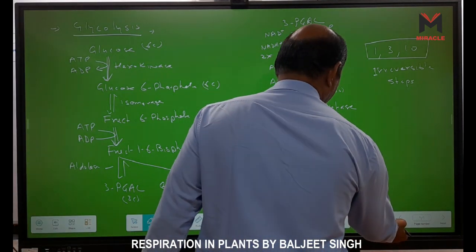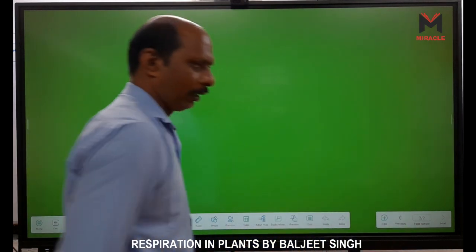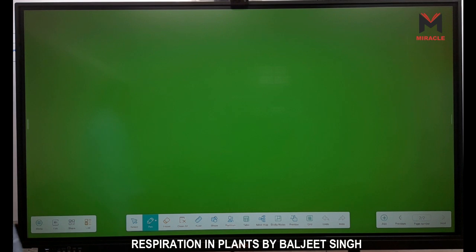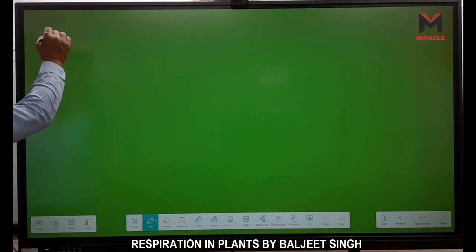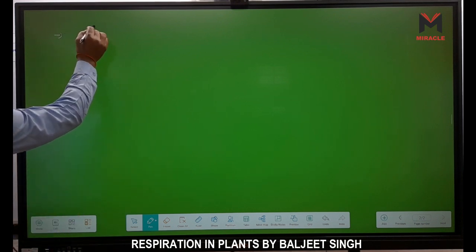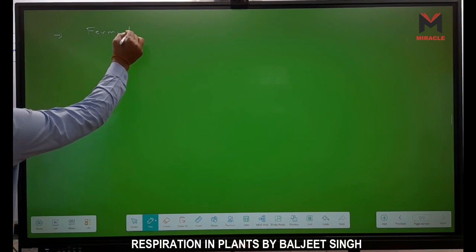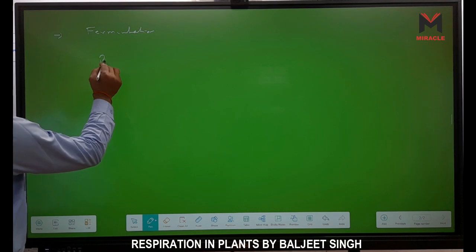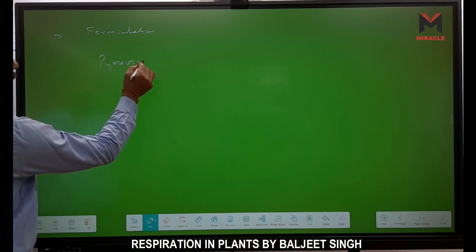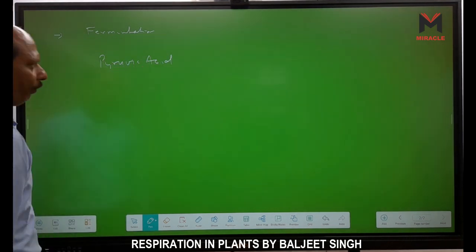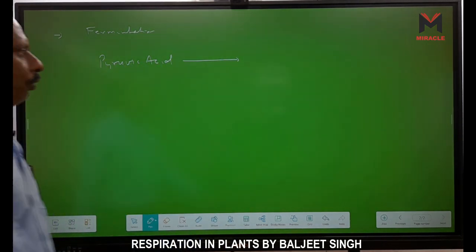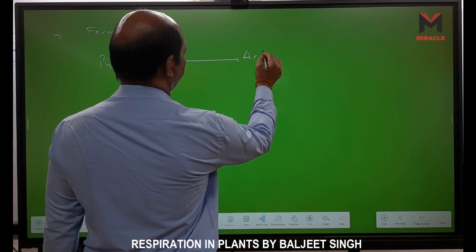Now this pyruvic acid undergoes fermentation, that means formation of alcohol or formation of lactic acid. In fermentation, what happens? Now we have pyruvic acid. This pyruvic acid is converted into acetaldehyde.